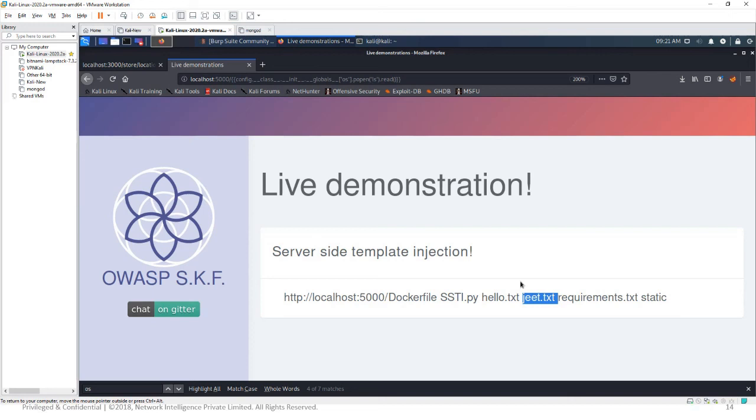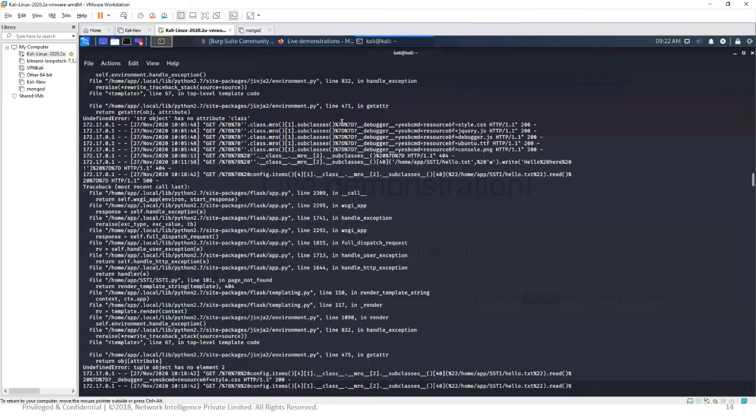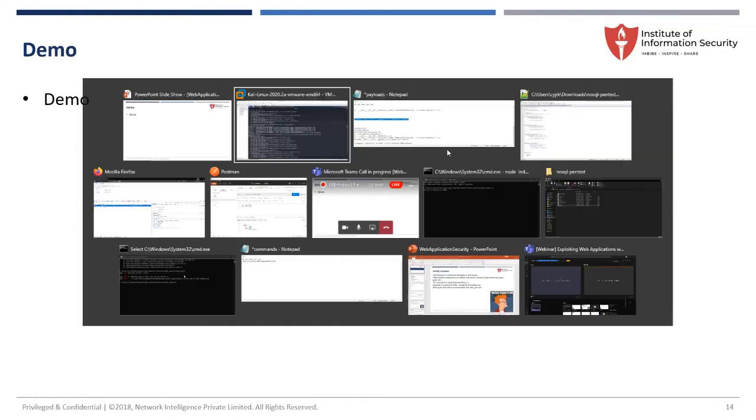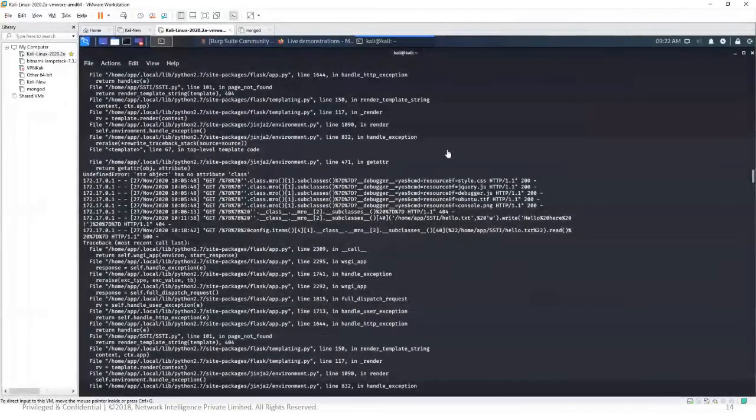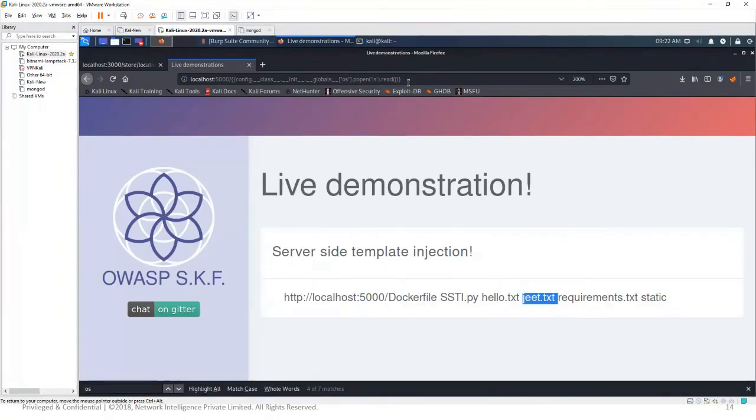If you feel that it is boring and you want to do it automation-wise, you can use this tool, tquel map. Whatever attacks you're doing here can be done by it, so you no need to do this manually.